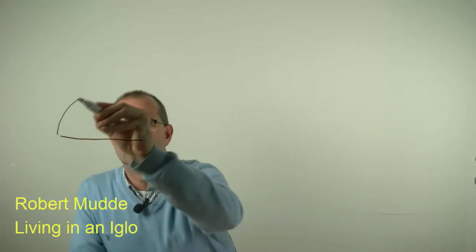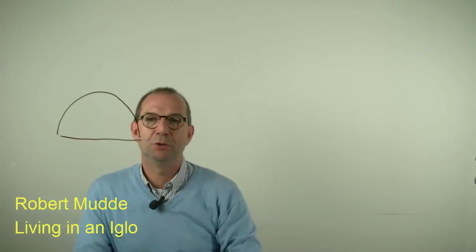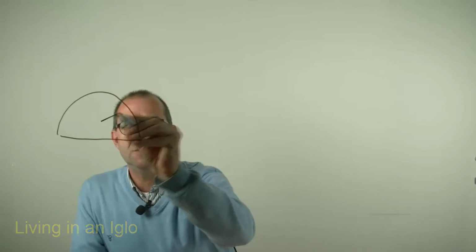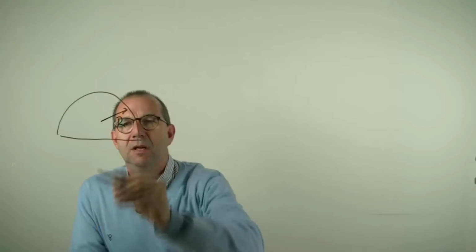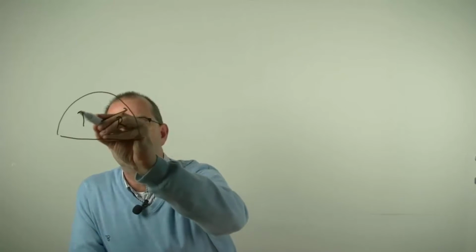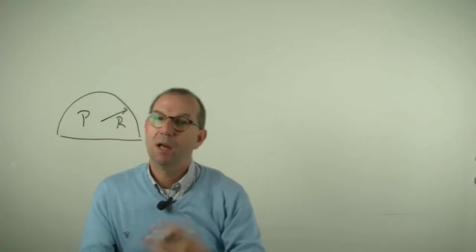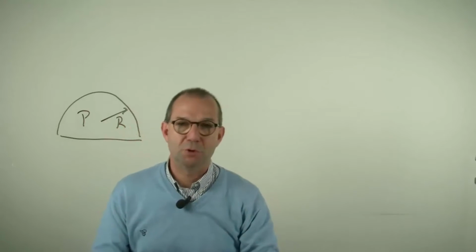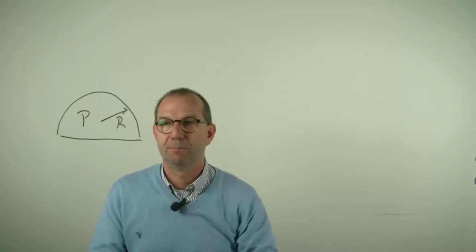In this example we're going to pretend that we live, like the Inuit, in an igloo. That is, our house looks something like this: a half-spherical dome of radius r in which people live that produce heat. Every person roughly produces 150 watts.